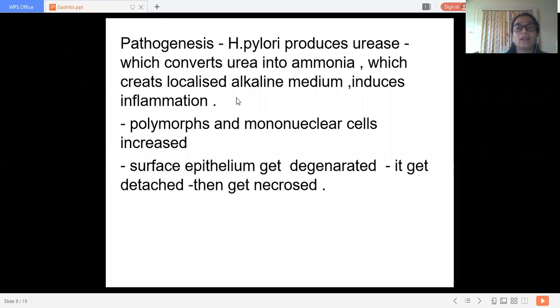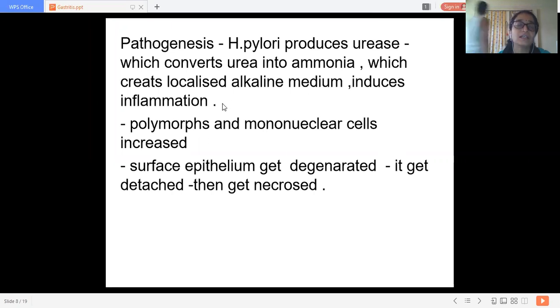H. pylori produces urease, which converts urea into ammonia, which creates a localized alkaline medium.